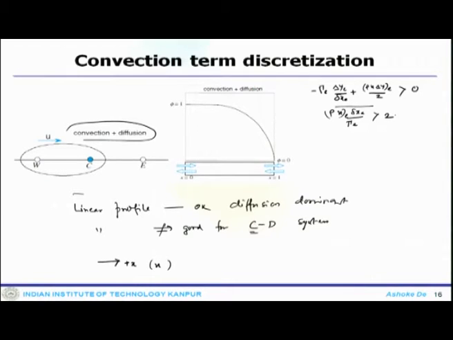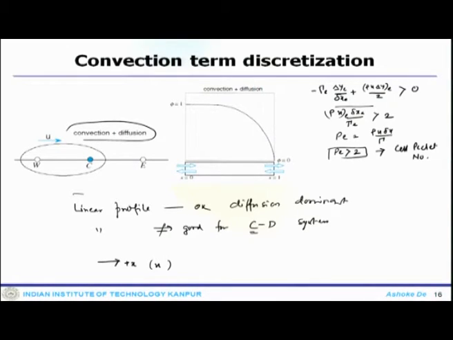So, if you define the cell Peclet number as P E equals rho u del x by gamma, then for a uniform grid the Peclet number has to be less than 2. That is the restriction. This is called the cell Peclet number.